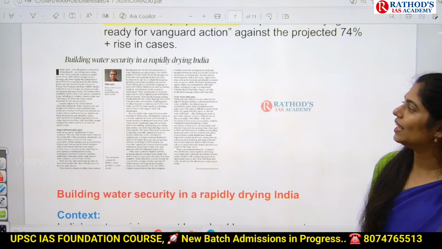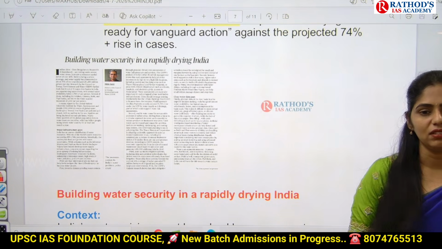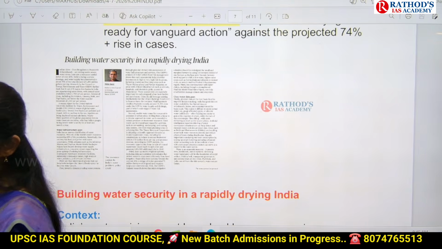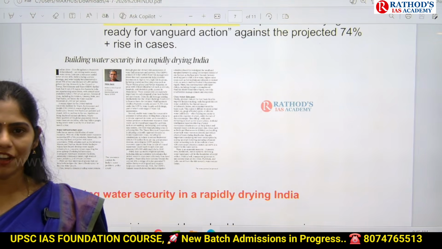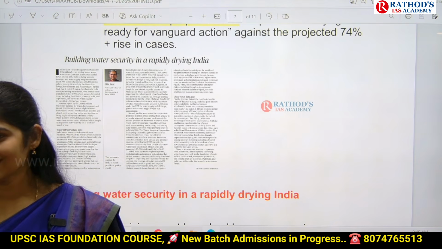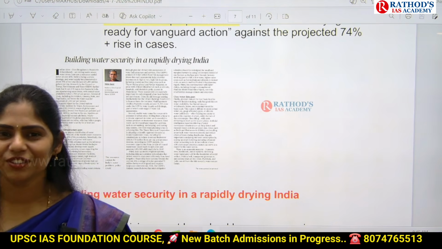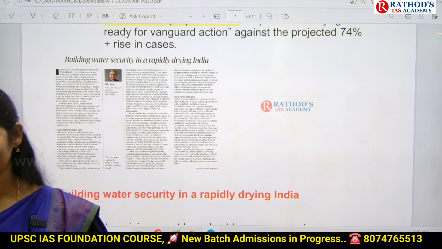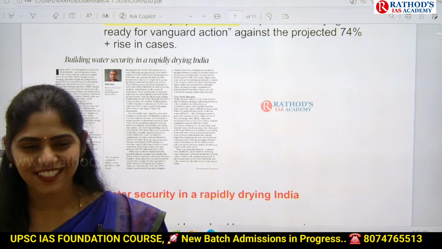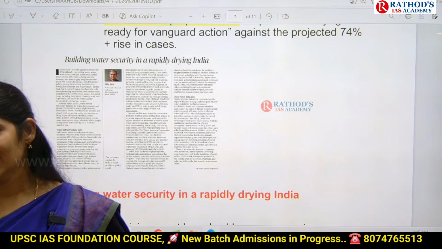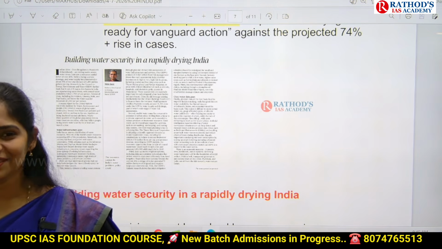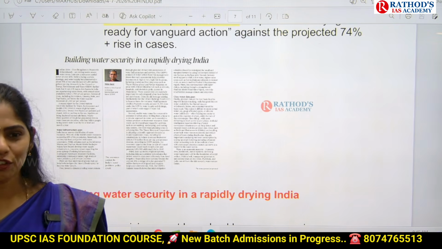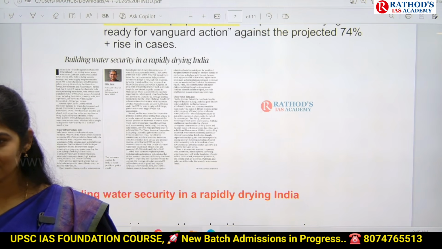See this article, guys. Building water security in a rapidly drying India. As I said, we know we are facing lots of problems related to water crisis. I think you might have faced in your hostels in summer season. No water if you open taps. You have to wait till the tanker comes. No bath every day. Yes or no? It is a reality in Ashok Nagar, Hyderabad. Yes. If someone is new who joined recently, you will face this issue in the month of April. From April it will start. Now also, no water, only tankers.